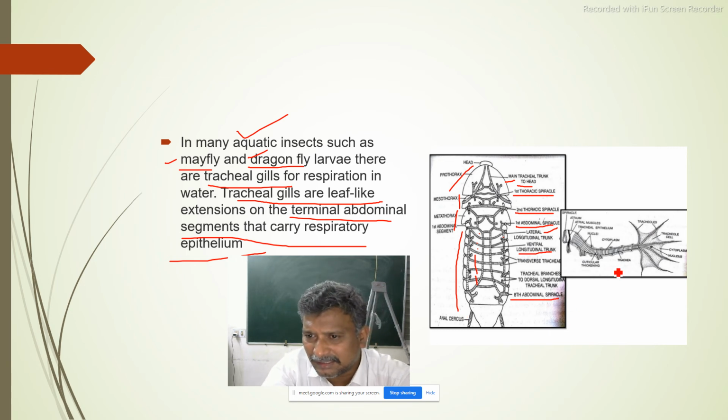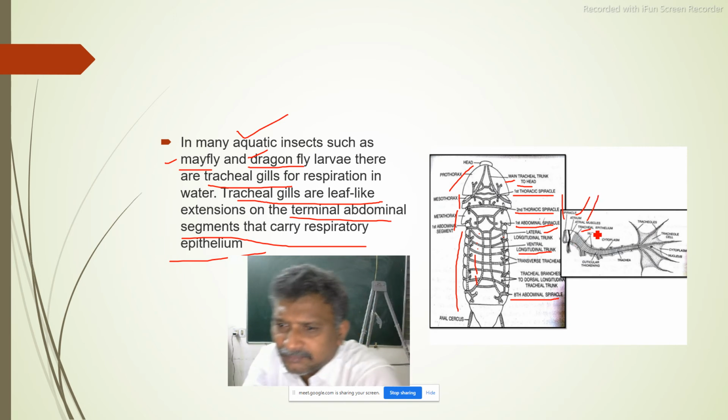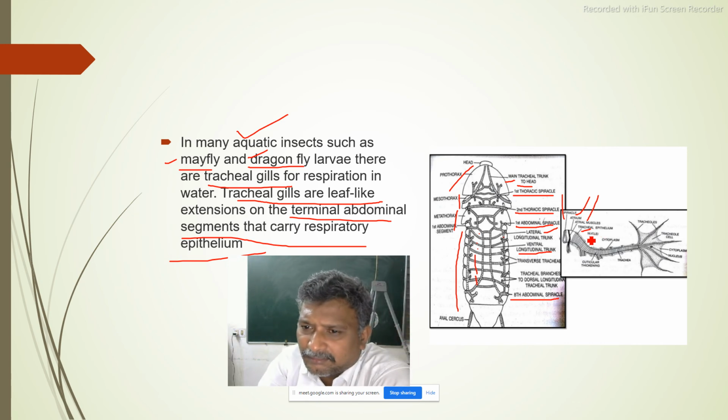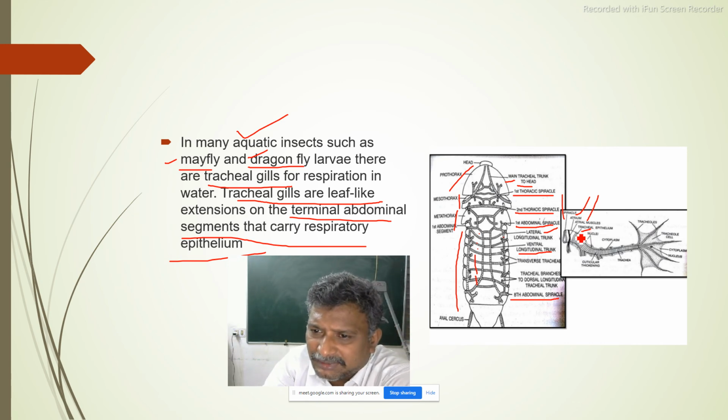See this smaller one. This is the opening called a spiracle. Now this is atrium. This is atrial muscle. This is tracheal epithelium, and nuclei, cytoplasm, etc. will be there.